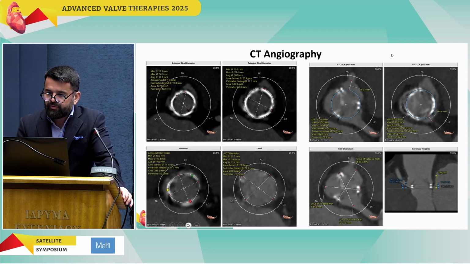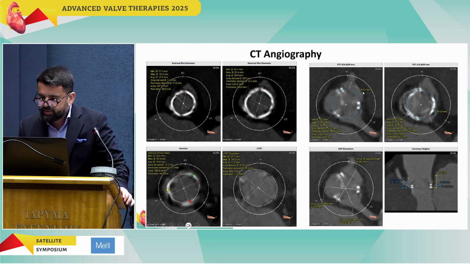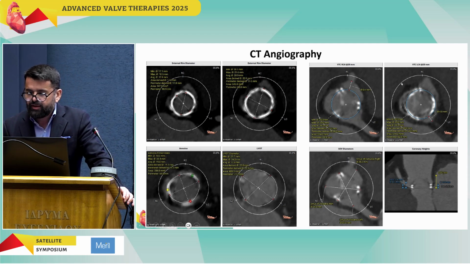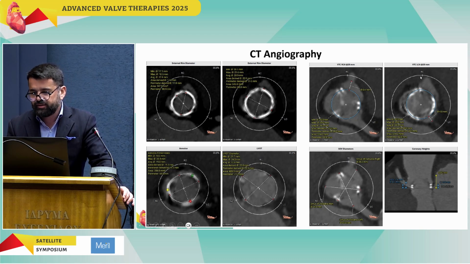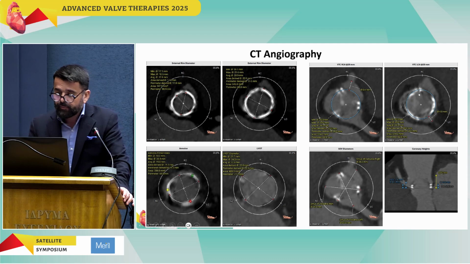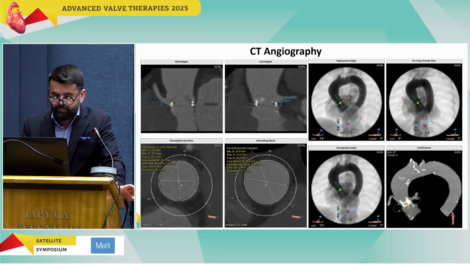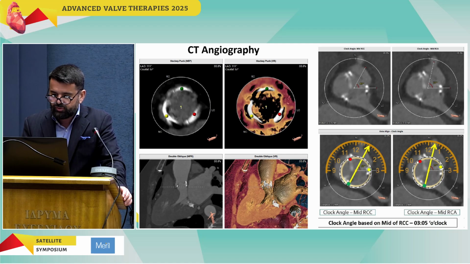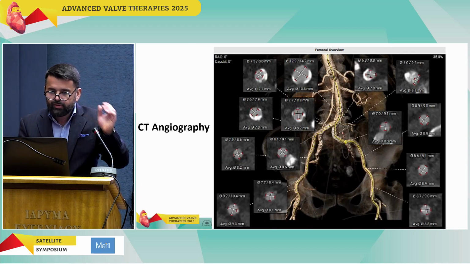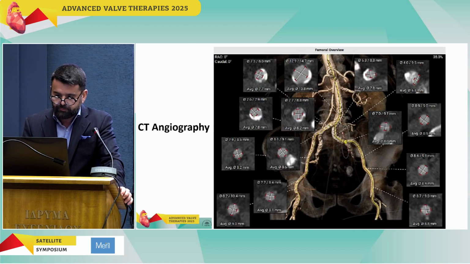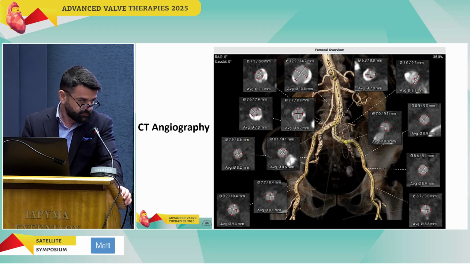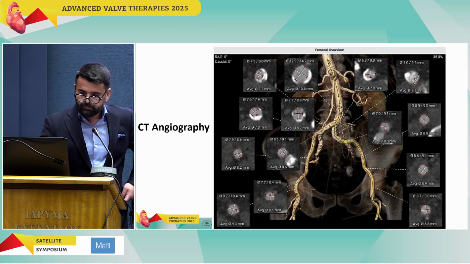And very important, VTC for the right coronary artery is about 6.4, and for the left coronary artery it's about 4 millimeters with the Myval 20. So we proceed. It's very borderline. The VTC to the left, from the right we are fine, but you see the height of the STJ is very low.